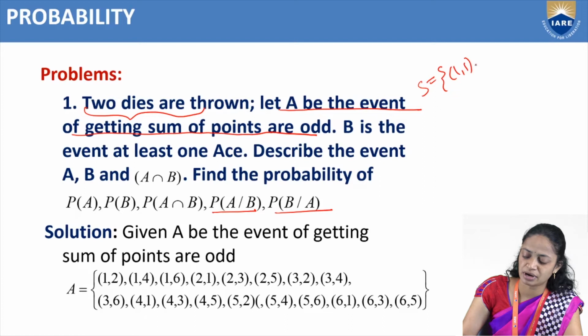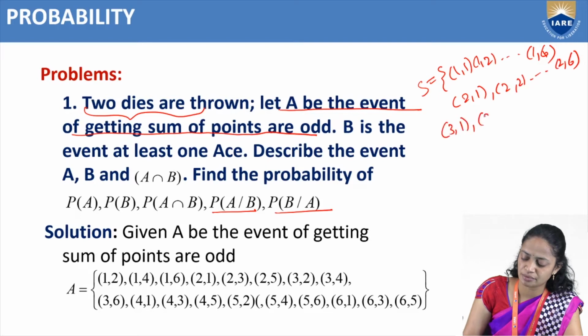S equals 1 comma 1, 1 comma 2 and so on up to 1 comma 6. 2 comma 1, 2 comma 2 and so on up to 2 comma 6. Then 3 comma 1, 3 comma 2, 3 comma 3, 3 comma 4, 3 comma 5, 3 comma 6. Then 4 comma 1, 4 comma 2, 4 comma 3 and so on up to 4 comma 6.